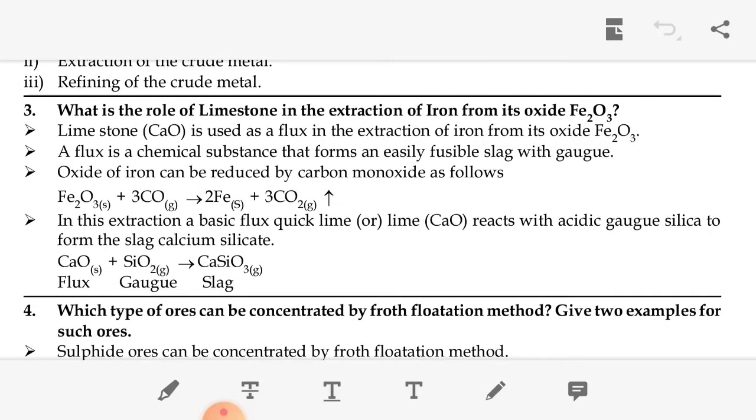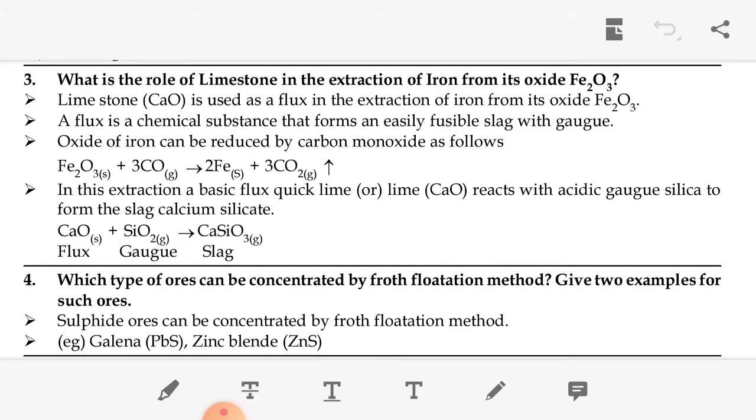The next question: what is the role of limestone in the extraction of iron from its oxide Fe2O3? So limestone, with the formula CaO, is used as a flux in the extraction of iron from its oxide Fe2O3. A flux is a chemical substance that forms an easily fusible slag with the gangue. You know the meaning of slag and gangue. The oxide of iron, Fe2O3, can be reduced by carbon monoxide: Fe2O3 plus 3CO, that is carbon monoxide, gives us pure iron.